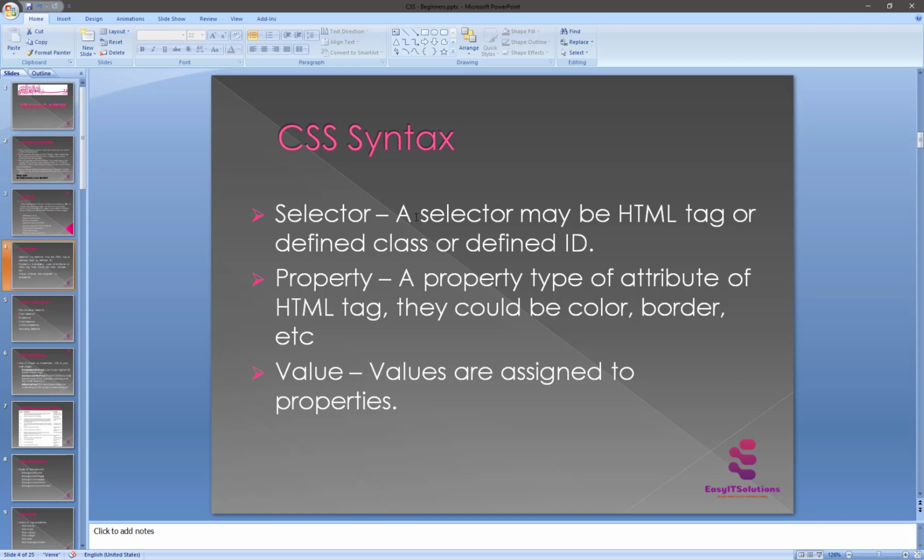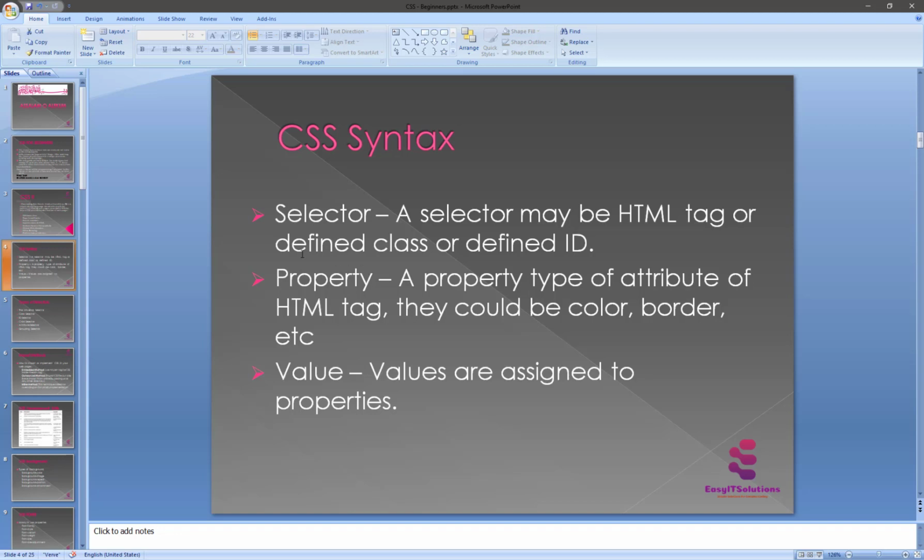A style rule is made of three parts. Number one is a selector. Selector is an HTML tag at which style will be applied, could be any tag such as h1, table or other. So the selector may be an HTML tag or a defined class or a defined ID.